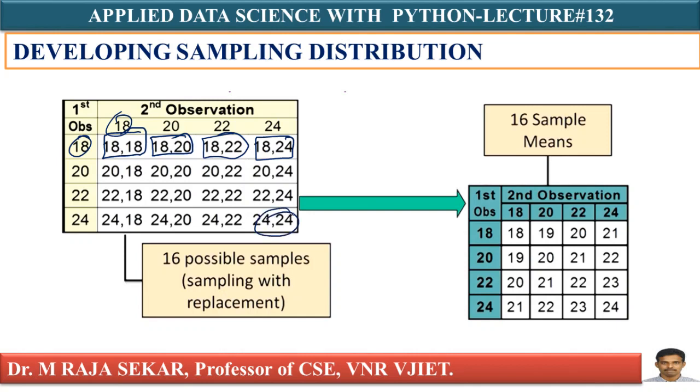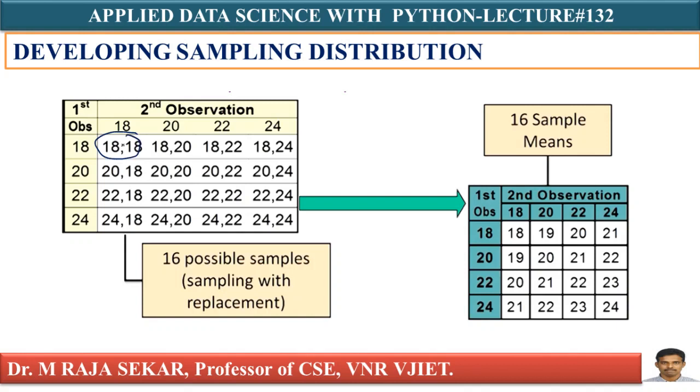Totally, how many possible samples are there? There are 16 possible samples. Now, if you find the mean of these, look at the right side picture and just calculate the mean. How can I calculate the mean?